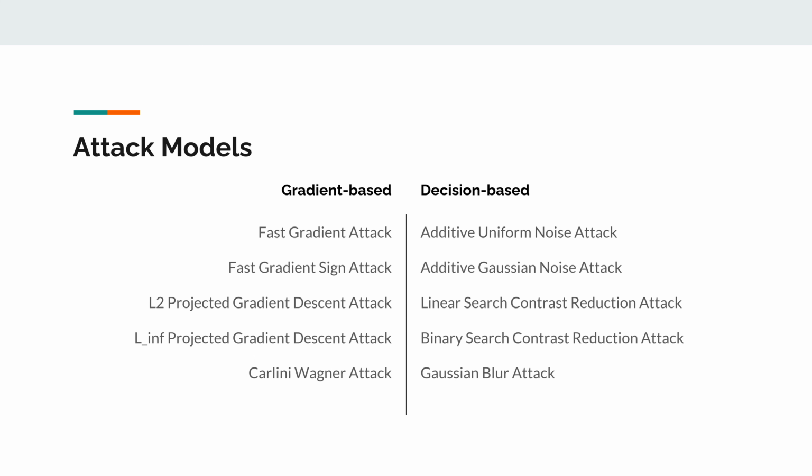Here is the list of the attack models. Gradient-based attacks require explicit access to the gradient of the specific model's loss function. Decision-based attacks only require the prediction of the models.